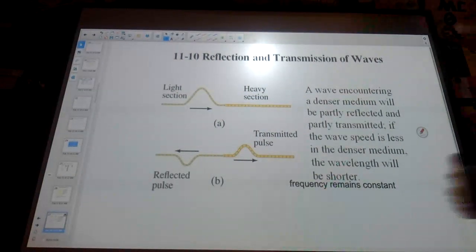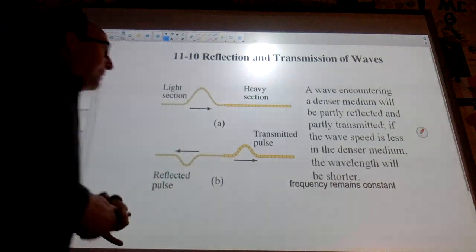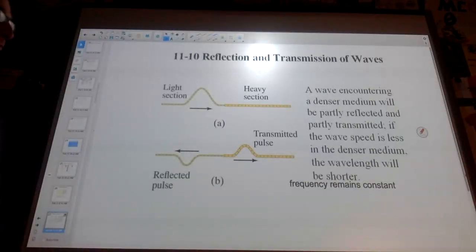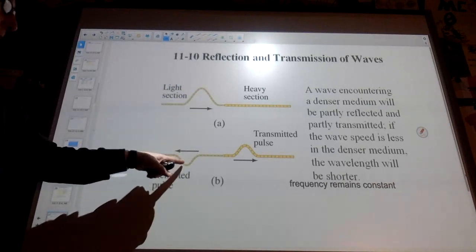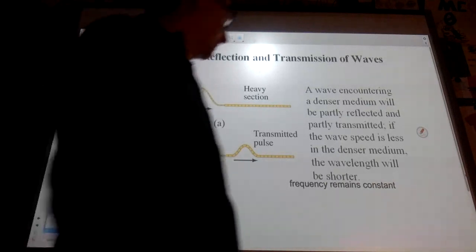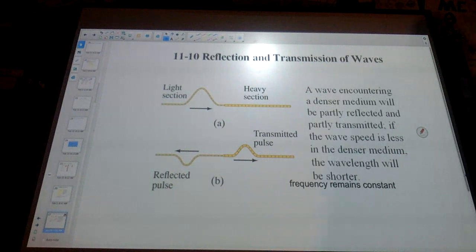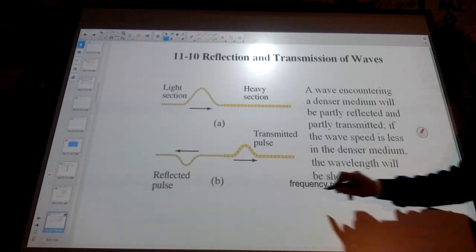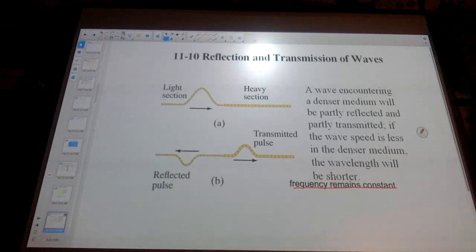If you go from a light section to a heavy section, going from one medium to the other, some of it is going to be reflected, some of it is going to be transmitted. It is going to change the wavelength, but our frequency would be the same.